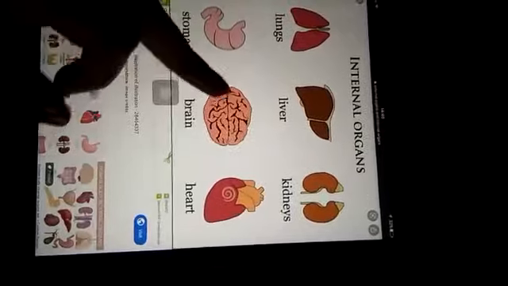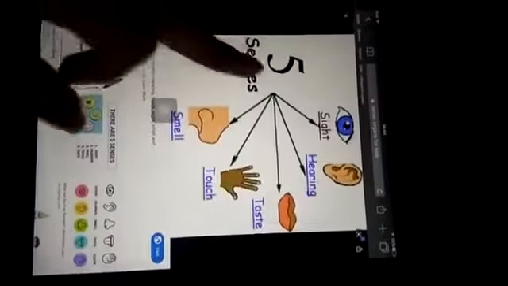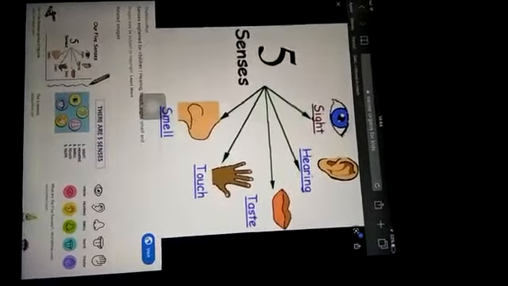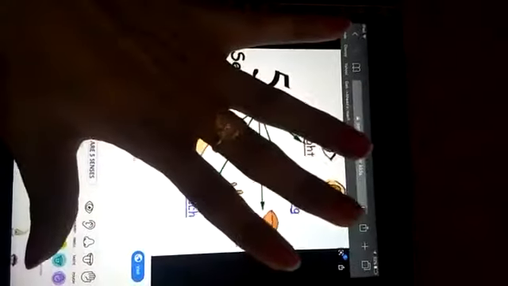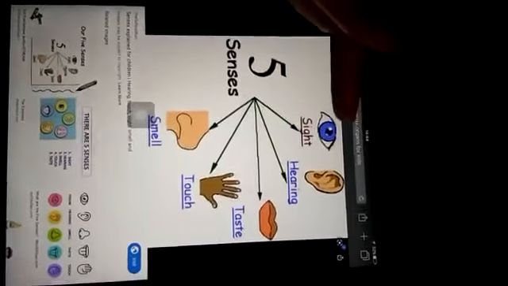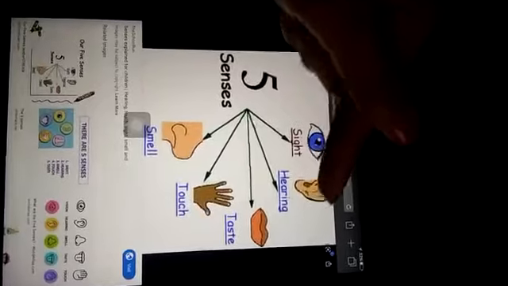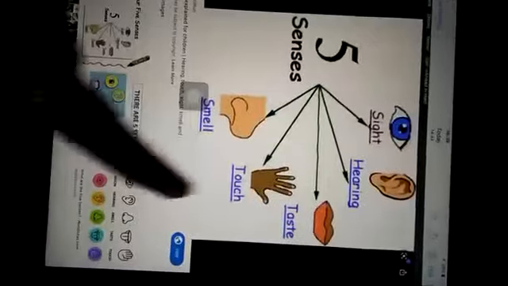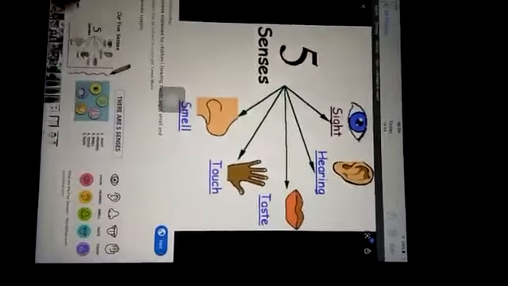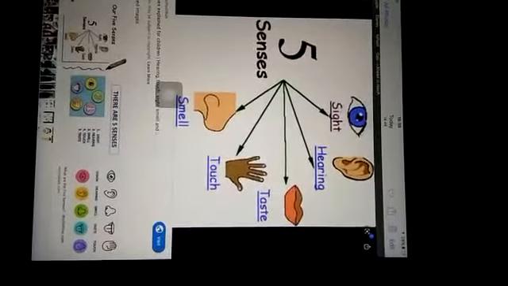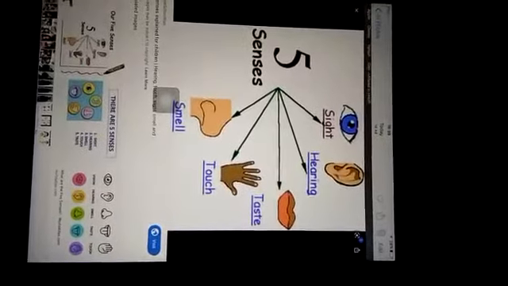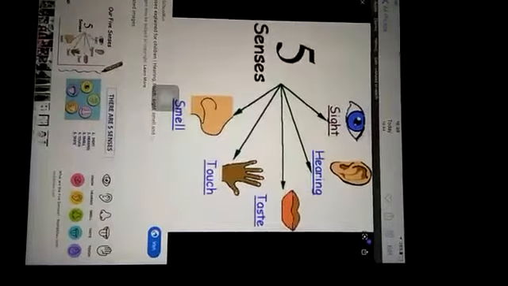Now the next topic is sense organs. How many sense organs do we have? We have 5 sense organs: eyes, ears, nose, tongue, and skin. These are our 5 sense organs, or body parts that help us to know about the world around us. So these are called sense organs.